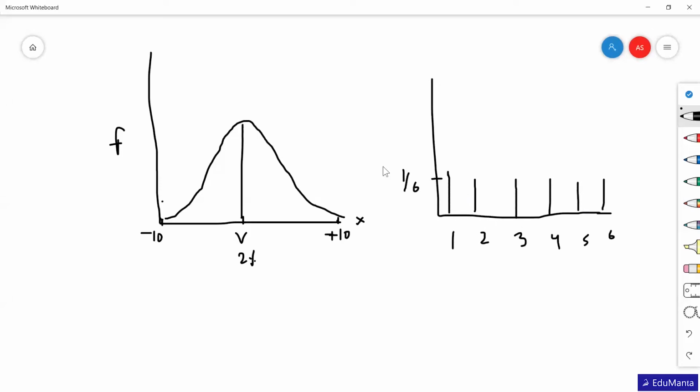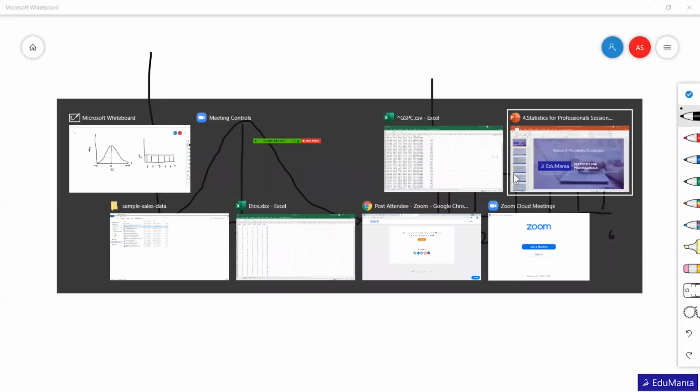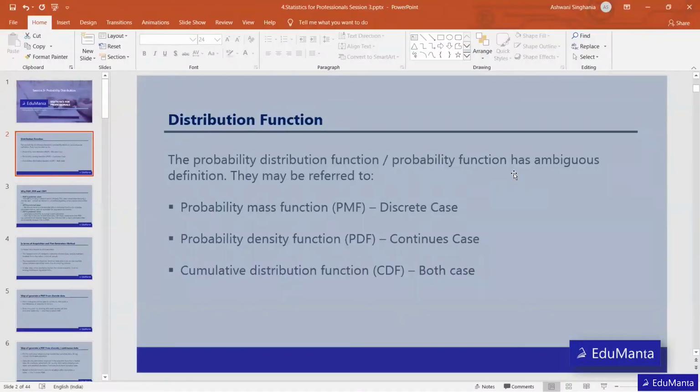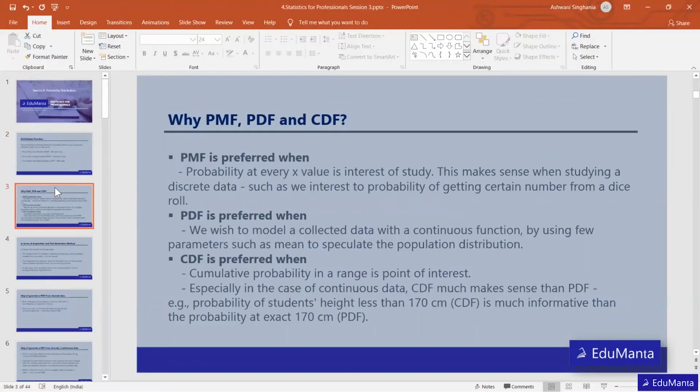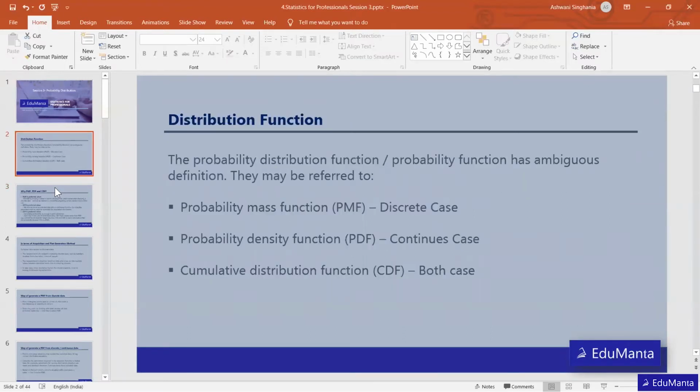So all have equal probability. So this is a uniform distribution. So in this way, we are just going to study different kinds of distribution. The first distribution which we are going to cover is, okay, first let's understand what is probability mass function, probability density function, and cumulative distribution function.